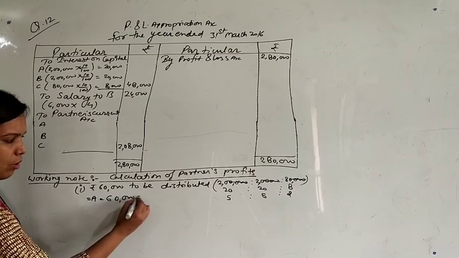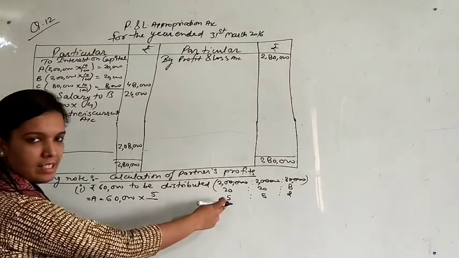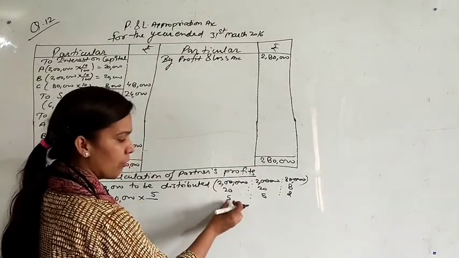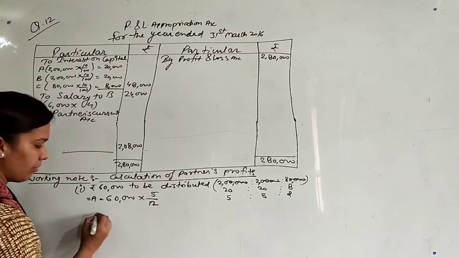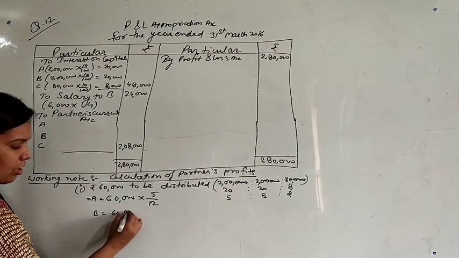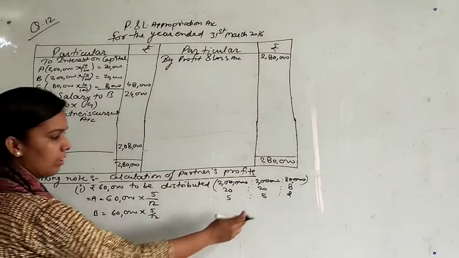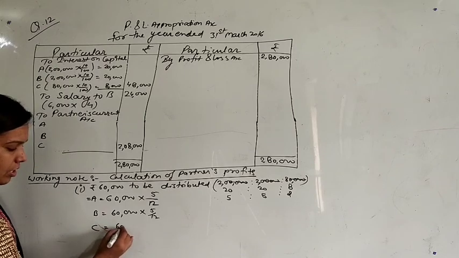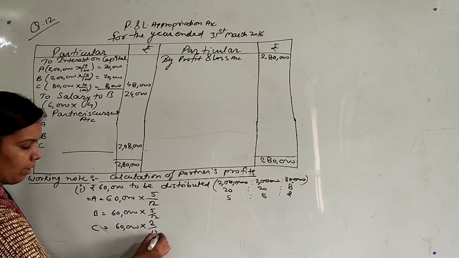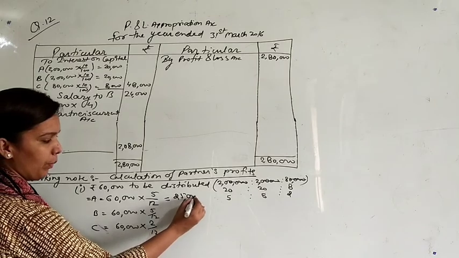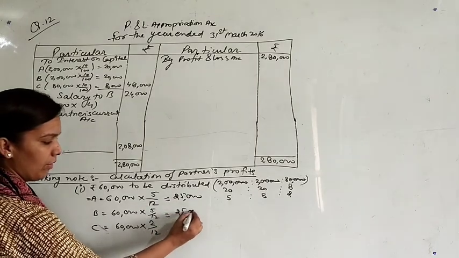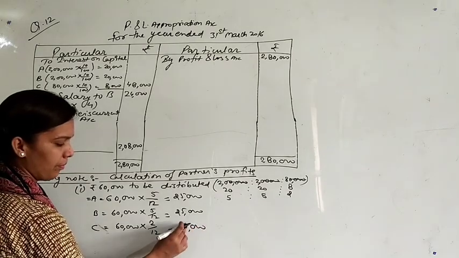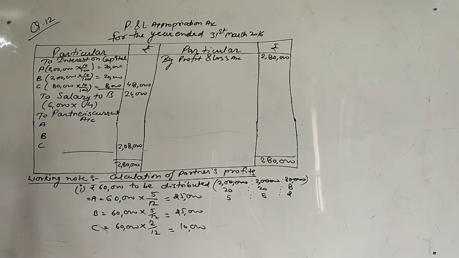A equals 60,000 multiplied by 5, A's ratio is 5, and as a denominator we will write the sum of all the ratios, 5, 5, 2, that is 12. For B, 60,000 multiplied by 5 upon 12. And for C, 60,000 multiplied by 2 upon 12. So you will get the profit 25,000 for A, the same 25,000 for B and 10,000 for C. This is the first distribution of profit.